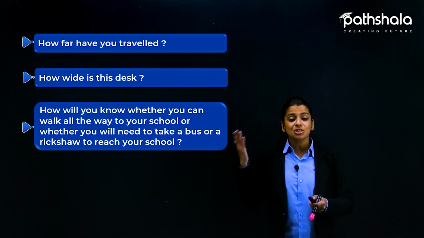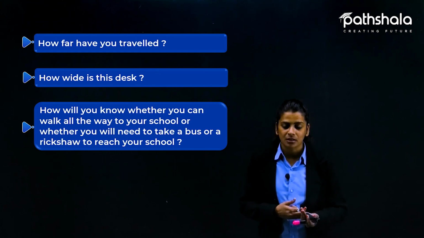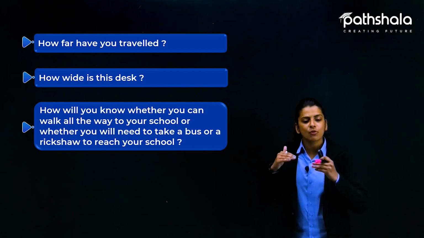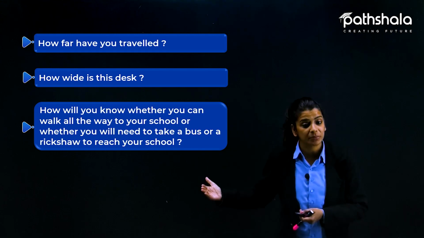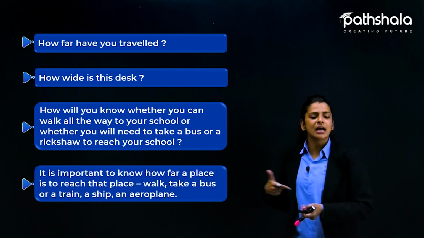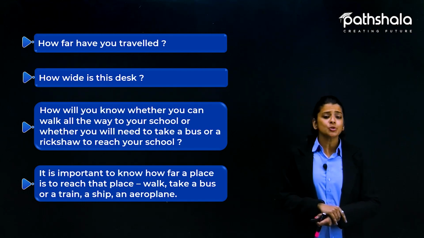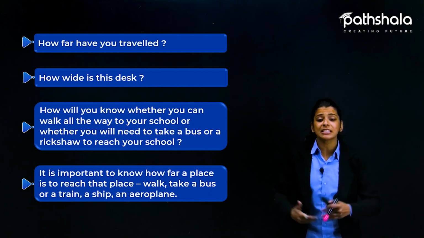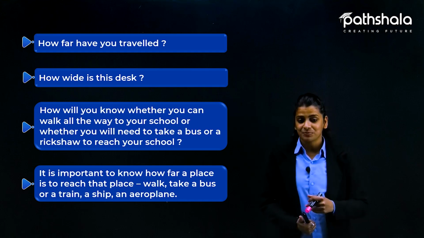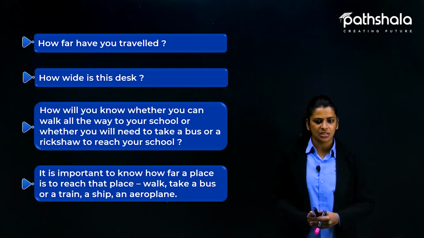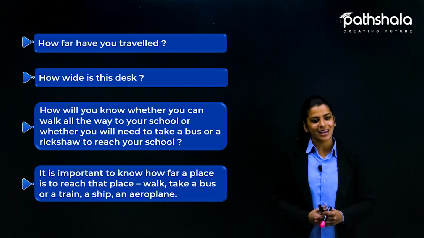So इन चीजों में हमें क्या चीज देखने की जरूरत है? We need to know the distance, कि वो हमारे घर से स्कूल कितने दूरी पर है. How far is our school? या any other place we talk about. So yes, it is important to know how far a place is to reach that place. Walk, take a bus or train, a ship or an aeroplane.